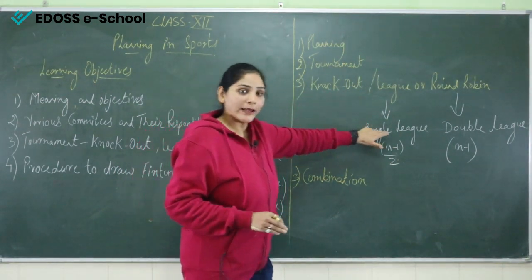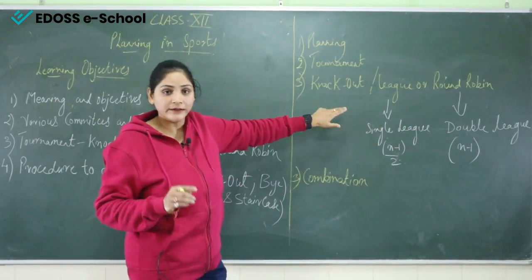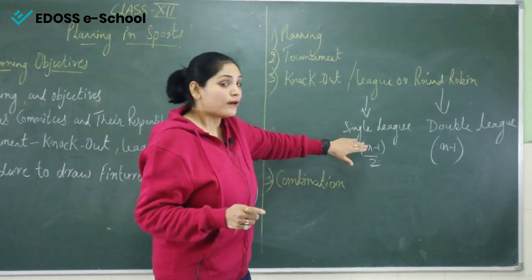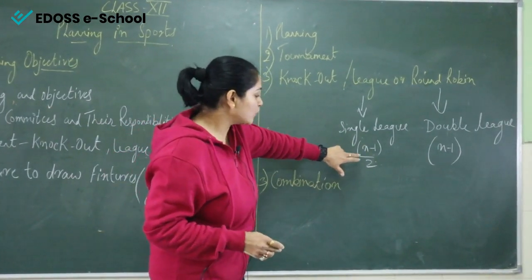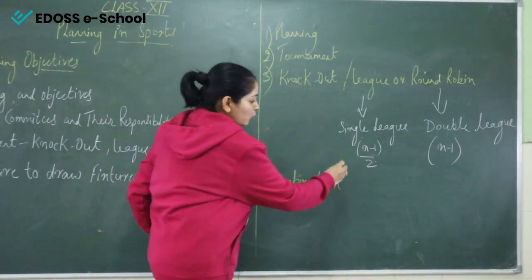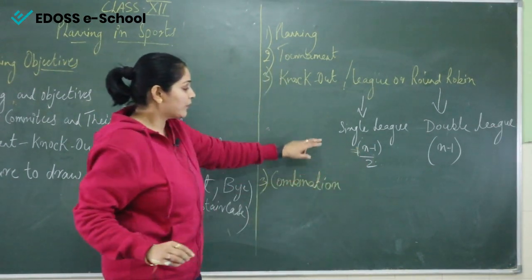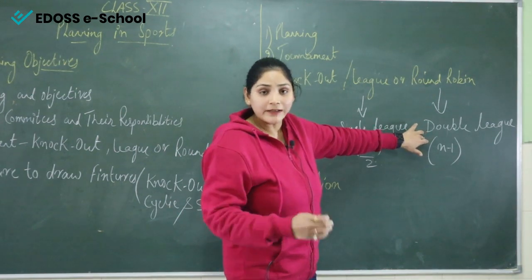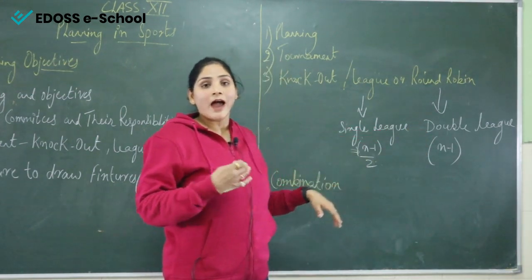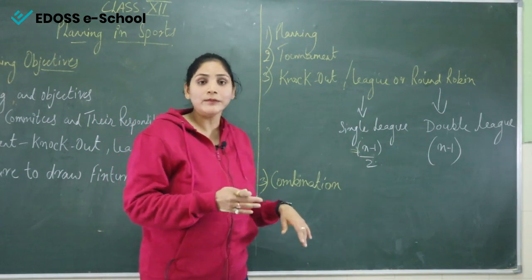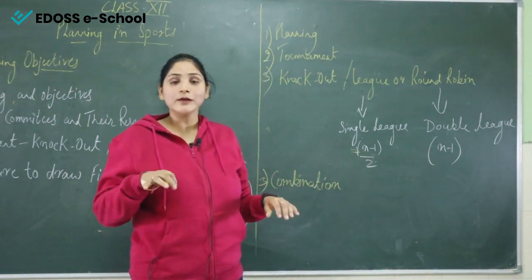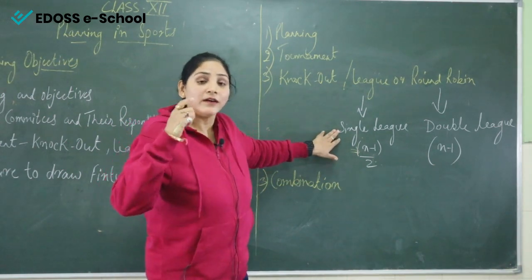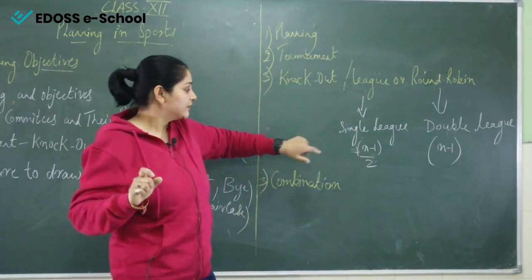there are basically 2 types of league tournament. First is single league tournament. Number of matches, we'll calculate as n(n-1)/2, where n denotes the number of teams. And in a double league tournament, each team plays with every team twice in that particular tournament. And in a single league, each team plays once in the tournament, right?